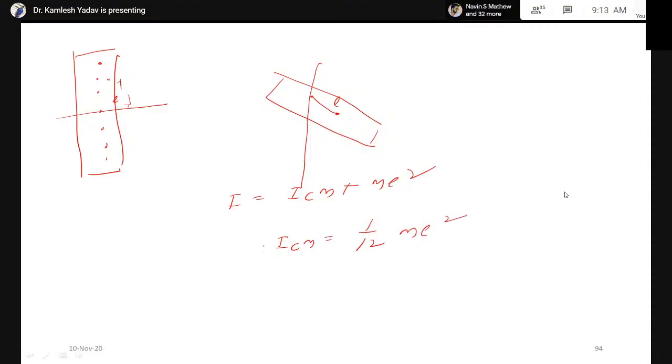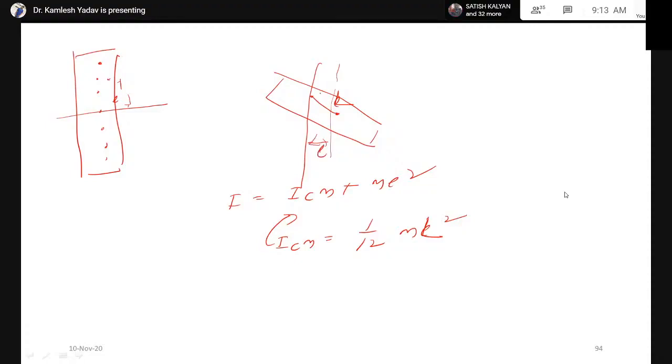Now substituting this value in this equation. Because we have considered two lengths, consider this length as capital L, and this small l is the distance between the axis of rotation and the axis passing through the center.